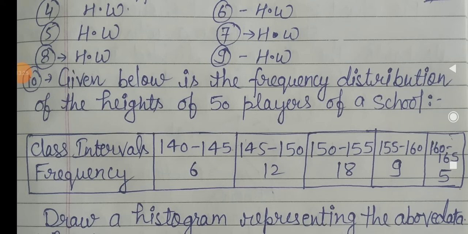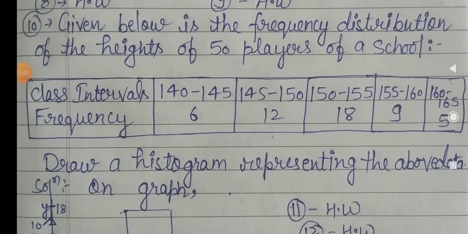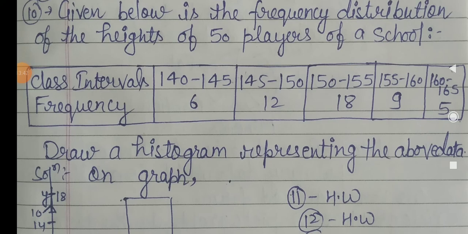Okay, so with the help of a graph you have to give the answer to the particular question that is given in your book. Now we have to explain question number 10, which is related to the graph. Here you have to draw a graph on graph paper. So first of all you have to take a graph paper, and then draw this question at your home.